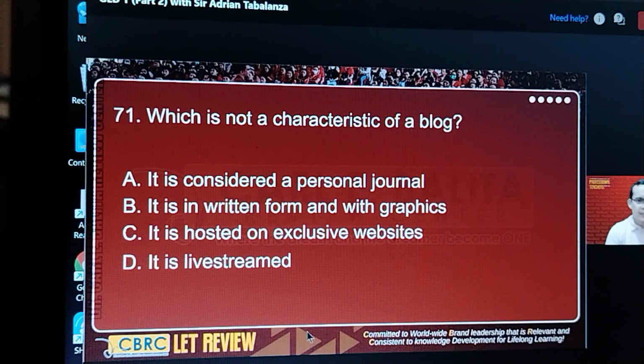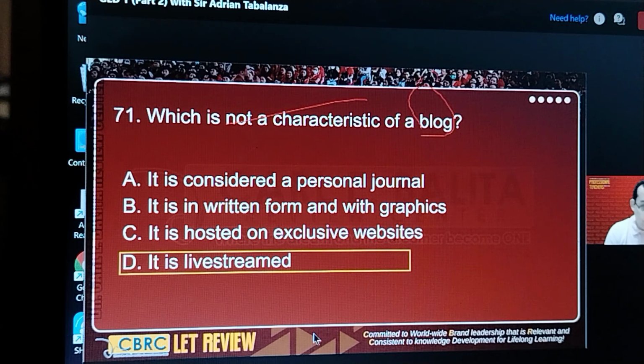Okay, 71, not a characteristic of a blog. We know this already. The correct answer is it cannot be live streamed.